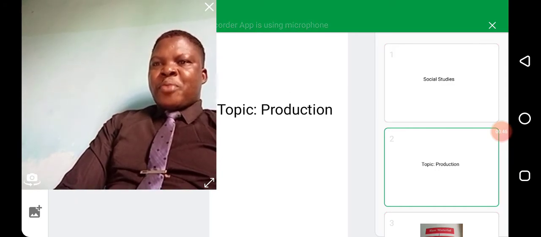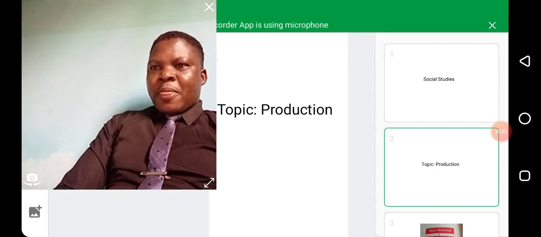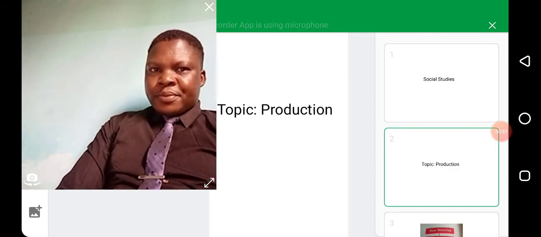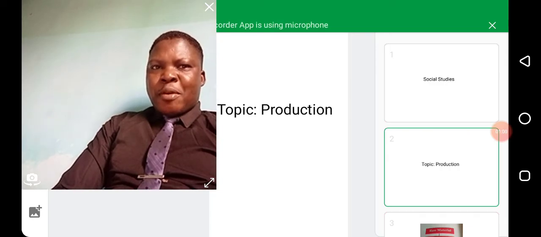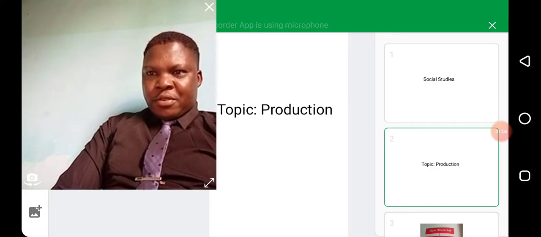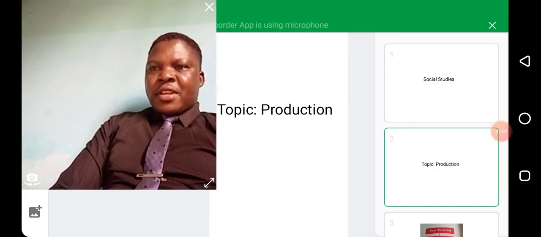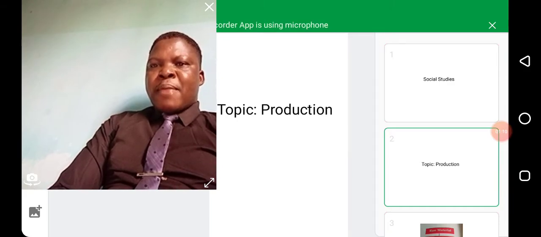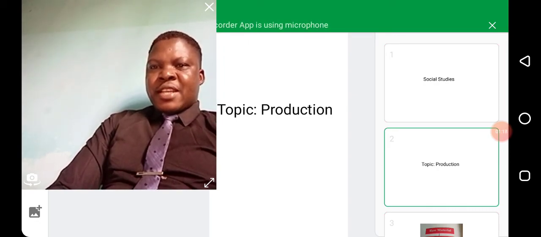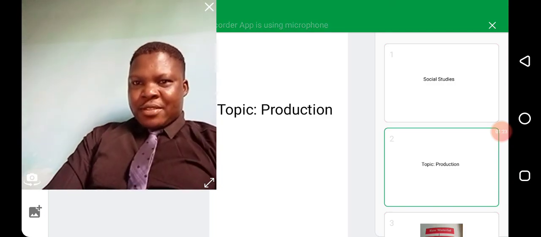This process of turning oranges and cocoa into orange juice and chocolate is called production. The process of turning raw material into finished goods is what we refer to as production. Manufacturing is a process through which raw materials are turned into finished goods. Production is complete when the goods and services produced reach the final users.